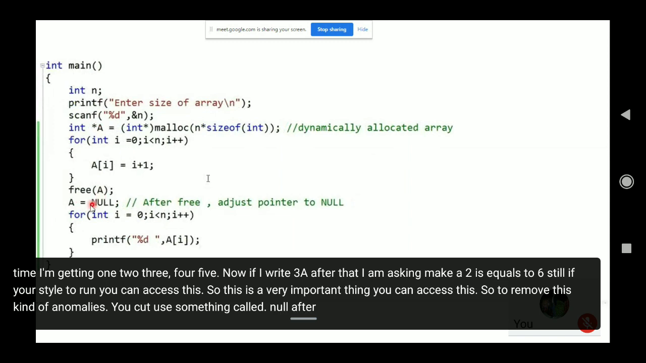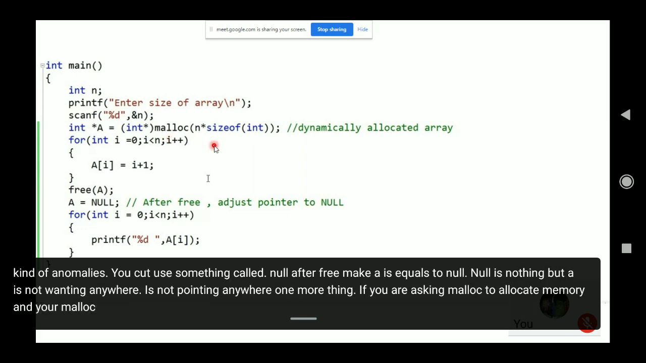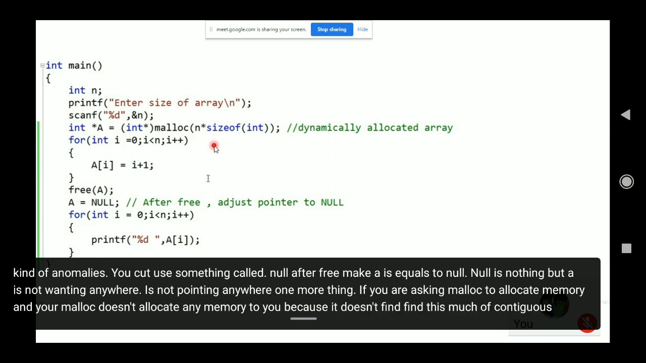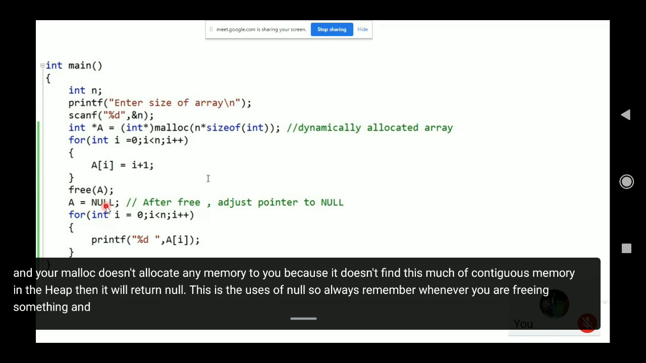After free, make A equal to null. Null is nothing but A is not pointing anywhere. One more thing, if you are asking malloc to allocate memory and malloc doesn't allocate any memory to you because it doesn't find this much contiguous memory in the heap, then it will return null. This is the use of null. So always remember, whenever you are freeing something and you do not need this memory in future, always free and then set the pointer to null.